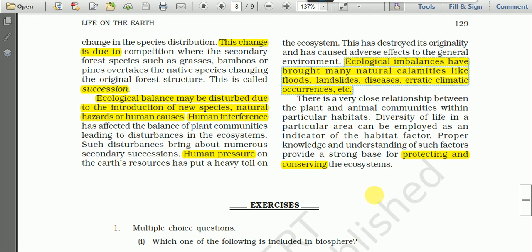Remember, ecological balance is the achievement of a steady state in an ecosystem. And how is ecological balance obtained? We have discussed. And what are the causes of ecological disturbance or ecological imbalance? We have learned.